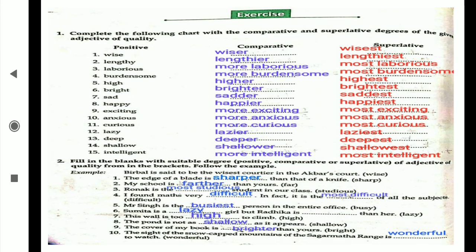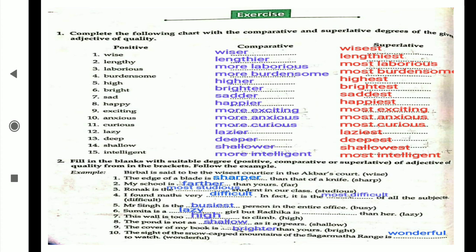Complete the following chart with the comparative and superlative degrees of the given adjectives of quality. Wise, wiser, wisest. Lengthy, lengthier. Why? Because Y becomes I. Lengthier, lengthiest. Laborious, more laborious, most laborious. Burdensome, more burdensome, most burdensome. High, higher, highest. Bright, brighter, brightest. Sad, sadder, saddest. Happy, happier, happiest.